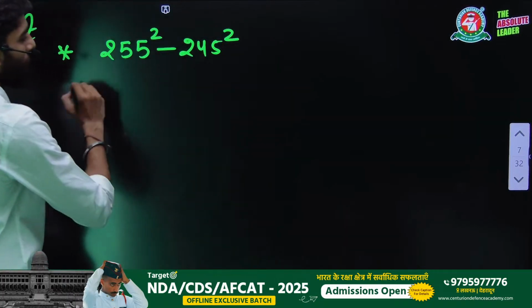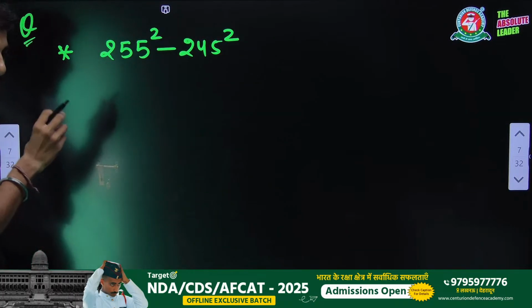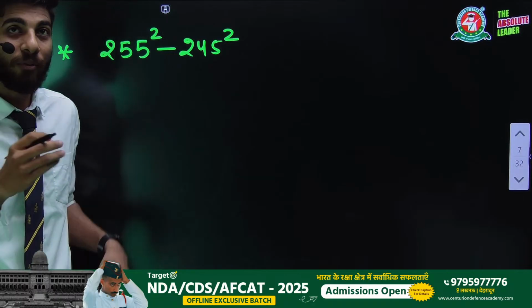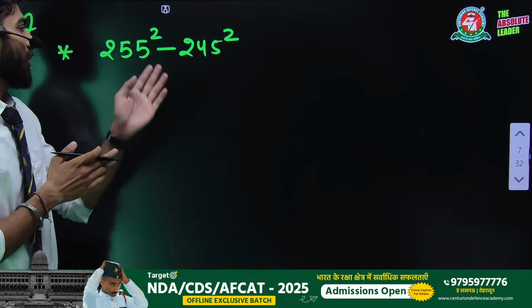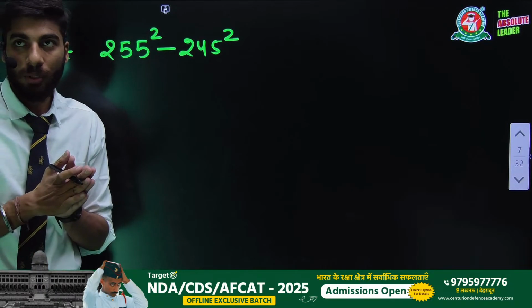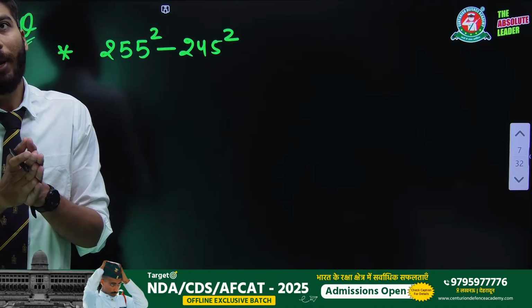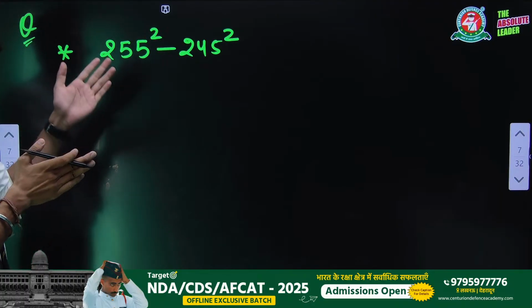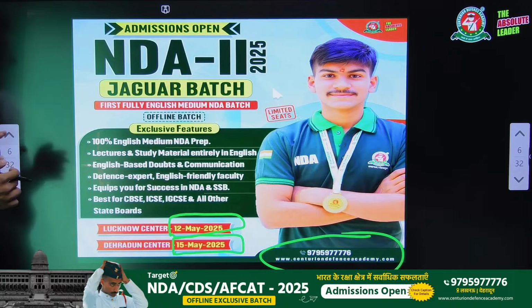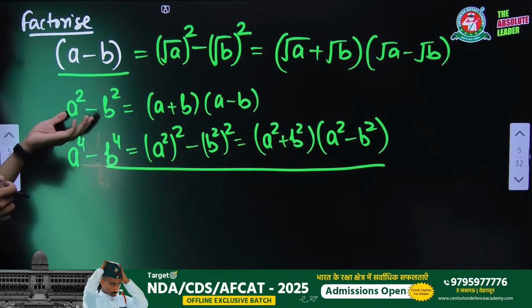I will solve this: 255 square, 255 into 255, then 245 into 245, and then we will subtract the values, and then we will get the answer. But I'm telling you, you can do this with much simpler ways, whichever we studied here.